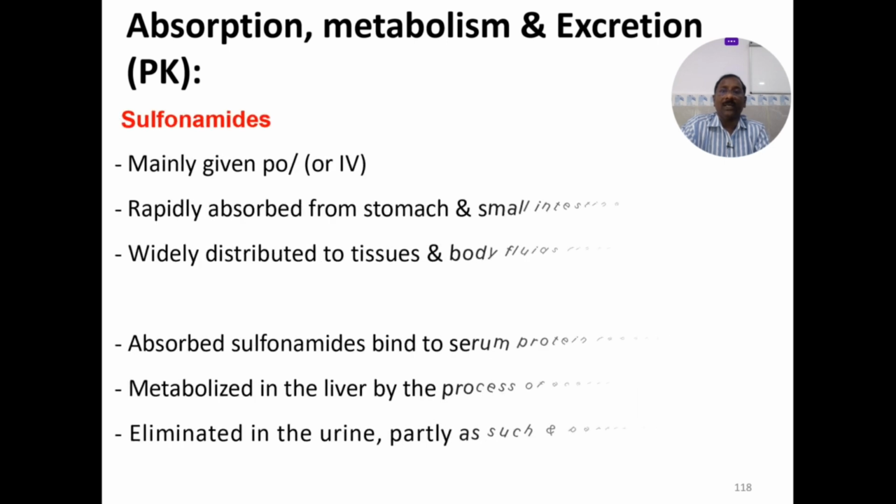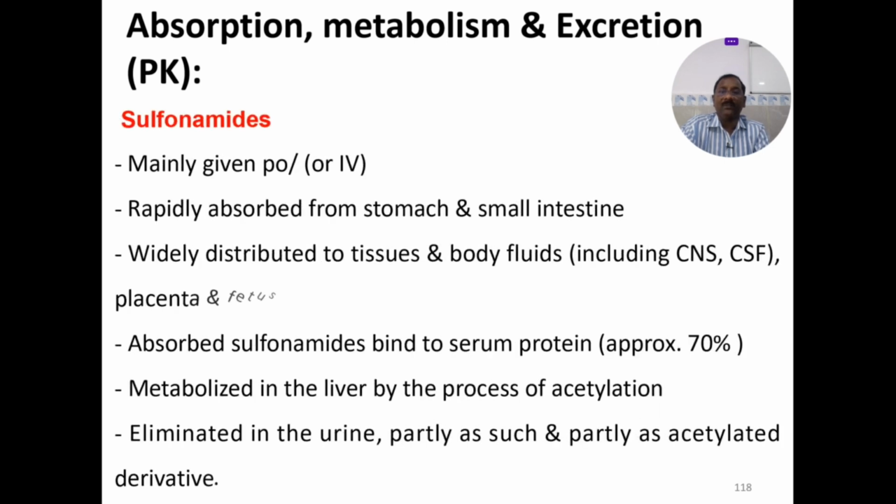So these are the pharmacokinetics of sulfonamides. Mostly peroral, rapidly absorbed from the stomach and the small intestines, widely distributed to the tissues and body fluids, including the CNS and CSF, placenta and the fetus. So that is the reason it's very commonly used in pregnancy and in children. Metabolized in the liver by the process of acetylation, eliminated in the urine.